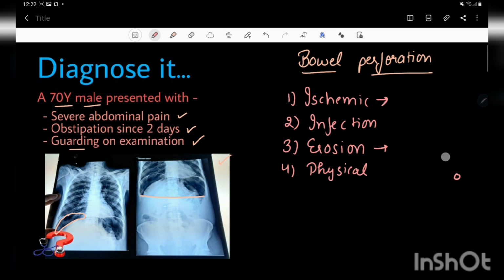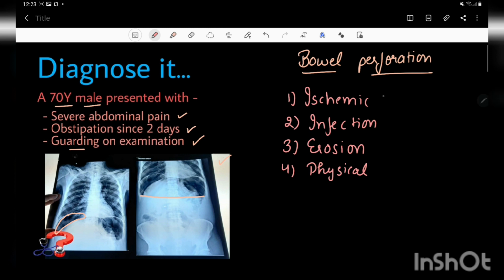And the next one is the physical factors. Physical factors include basically iatrogenic trauma, like if during endoscopy we cause any iatrogenic trauma. During any other instrumentation like drainage of an abscess, we may injure the bowel segment and that may lead to perforation. Next one is any traumatic event, like a bullet wound injury or a stab wound injury also.